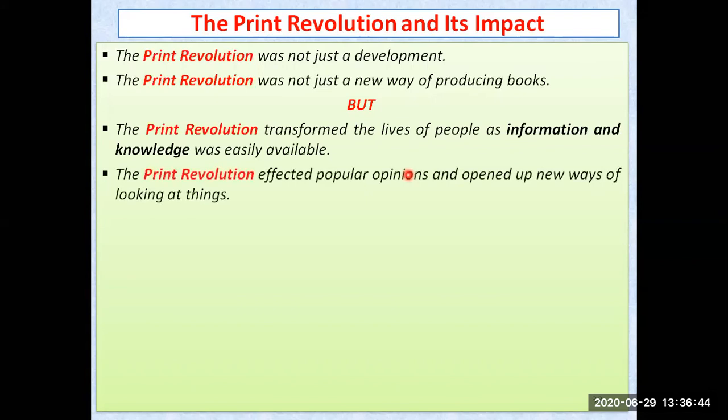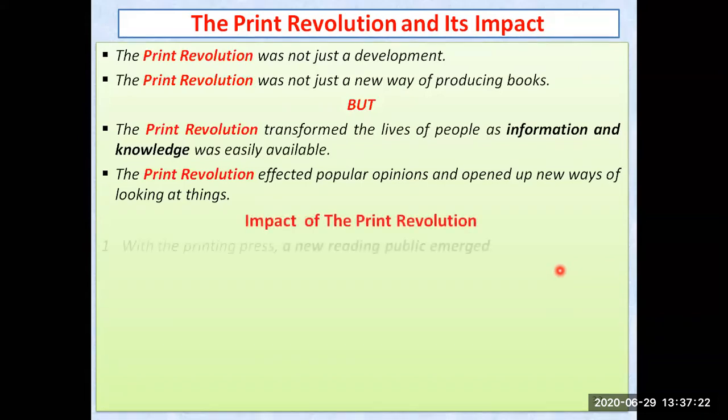So the print revolution affected many popular opinions, and people were openly challenging each and every one of them by printing their books and magazines, even journals and newspapers. So people were now looking at things from different angles. लोगों के पास अब क्या option था that they can view or open up a new way of looking at things. एक चीज को देखने का नजरिया भी बदल रहा था लोगों, because now they can have the debate, they can have challenging also, they can challenge each and everyone by printing their books.